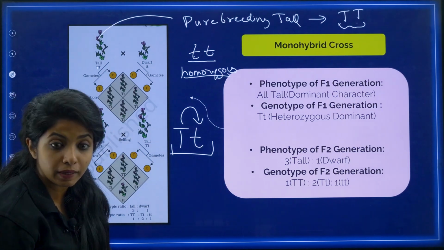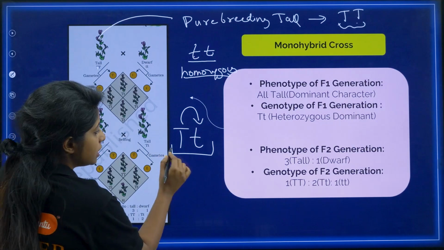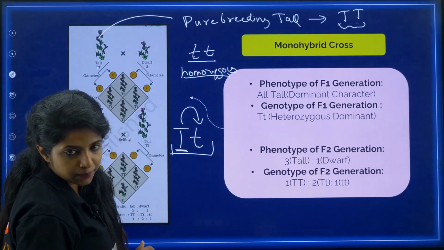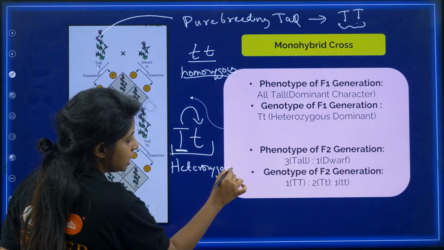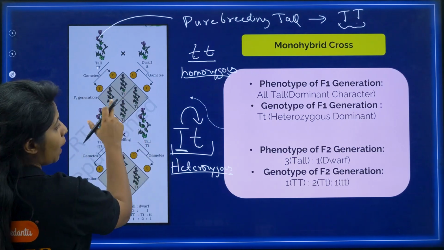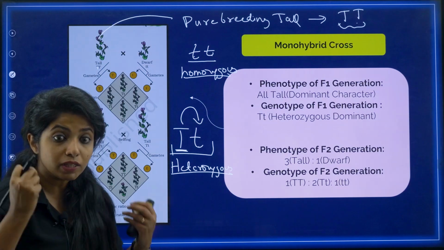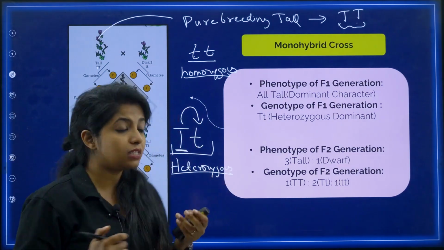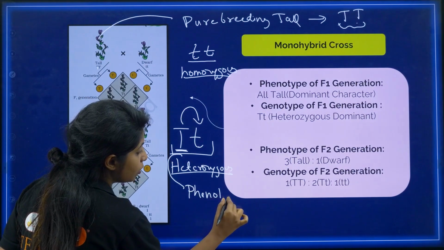The one that is dominant, the one gene that will be producing more proteins, will obviously be visible. So obviously this allele over here is dominant over the small t. And this condition you call heterozygous, because the alleles are not the same anymore, and one is dominant over the other. So all of them are capital T small t. That means all of them have to be tall. Now, this physical appearance, tall, dwarf and things like that, is known as the phenotype of the plant.